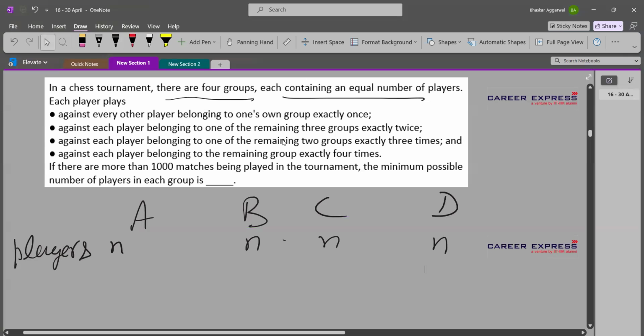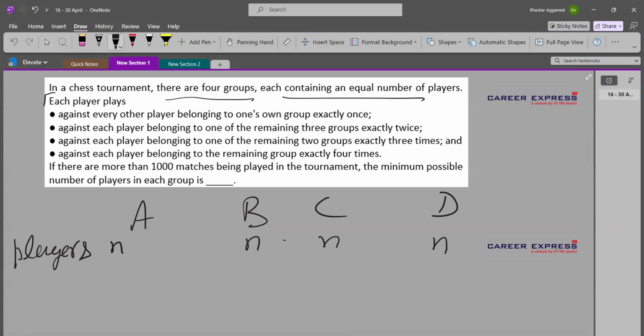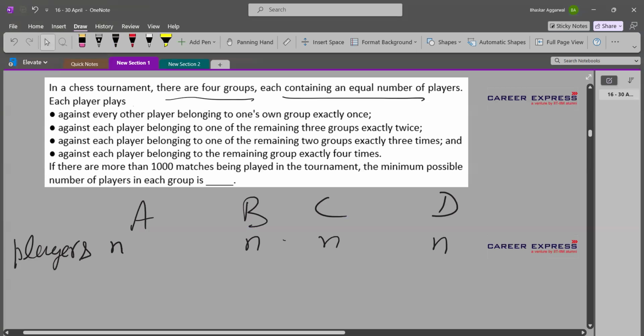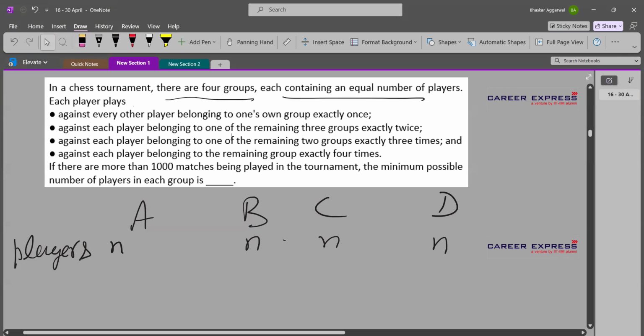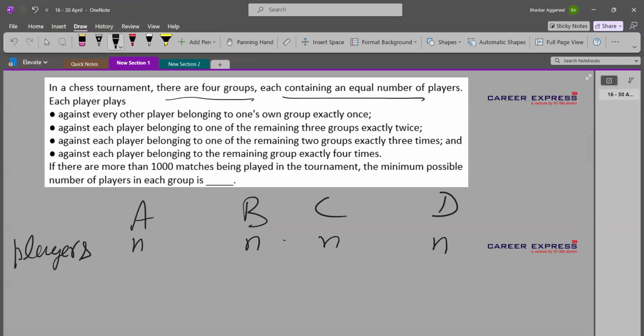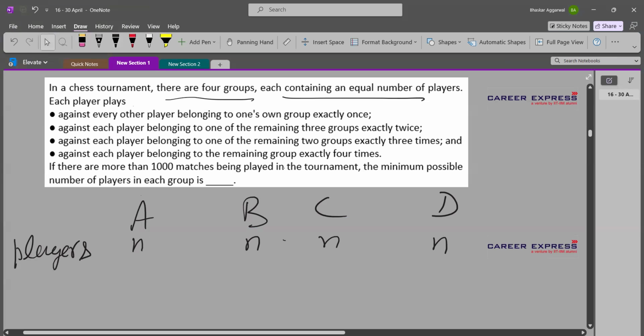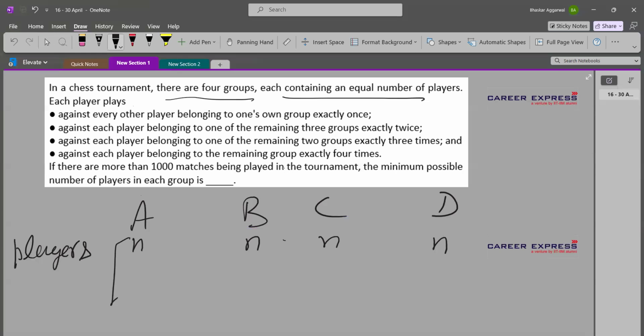Fine. So let's move ahead. Each player plays. So now this sentence is completed in 4 different ways. Each player plays, the first line says, against every other player belonging to one's own group exactly once. So now what does this mean? N players in group A. So out of those N players, everybody plays with every other player of his group.